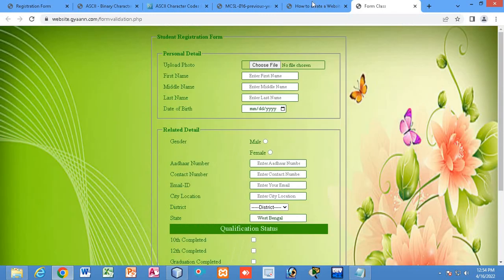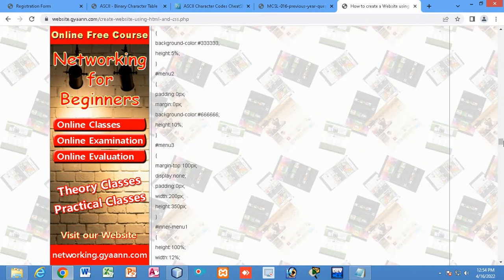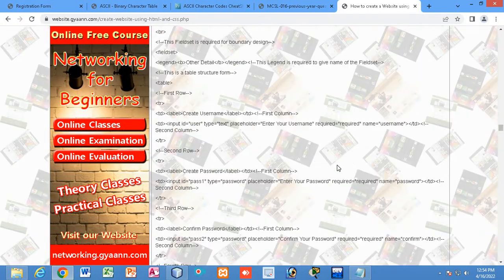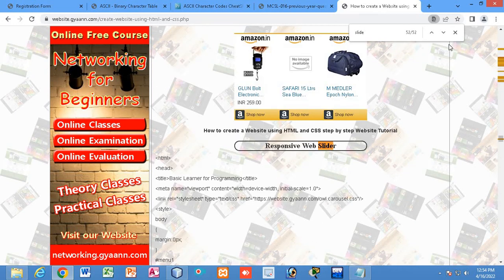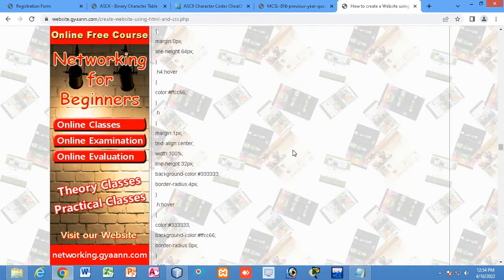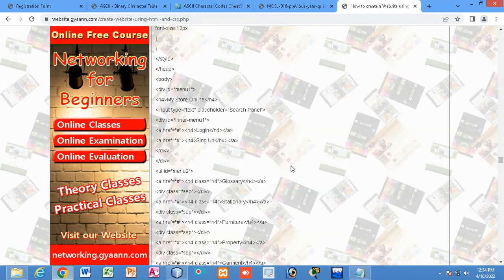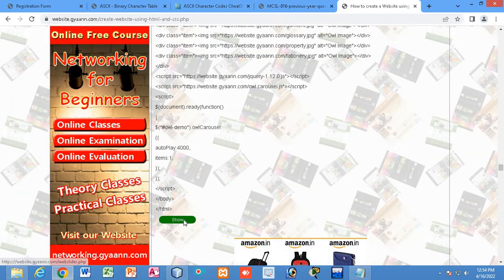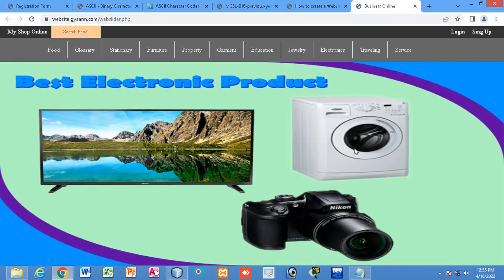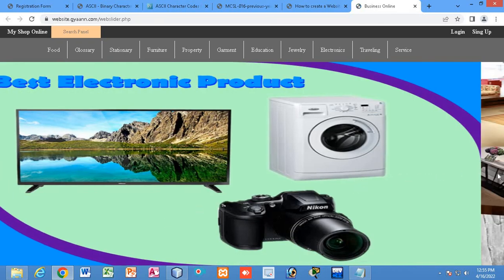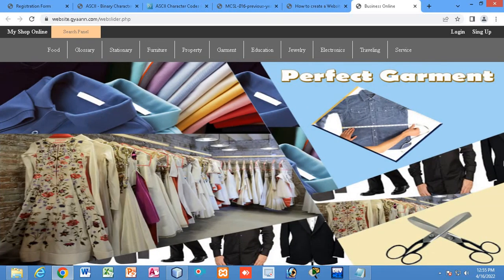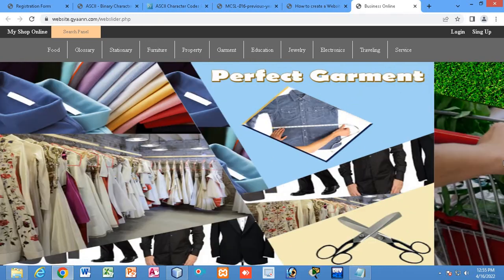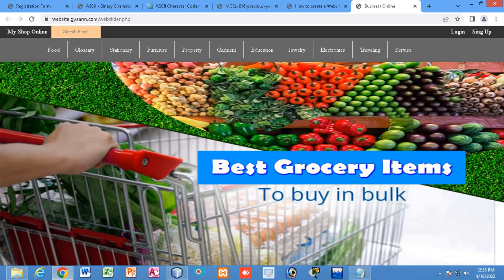There are also many sliding programs. You can see slide, responsive wave slide. So you can get help. All the code is written here. You can just copy and check it out by yourself. Let me show you the demo. You can see a responsive slide menu, right? The automatic slide will move up. So there are different kinds of code that have been written. You can just go and check it out. It will be helpful for you to gain knowledge.